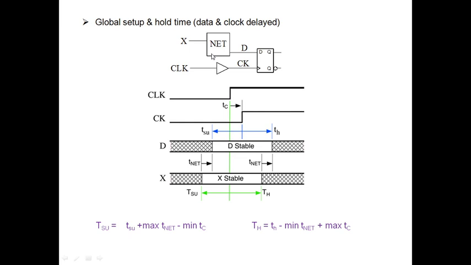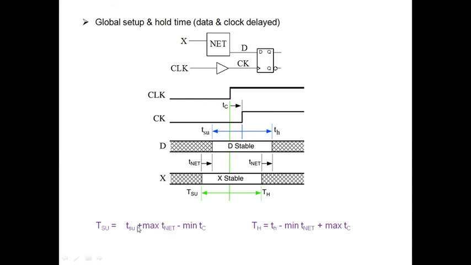I will give you one example, and it is your wish to find out the rest. So because of the local clock signal, the local setup time has increased, that is small TSU equal to capital TSU plus minimum TC. At the same time, my net, which got shifted to the right side, has to be decreased according to the global clock signal.